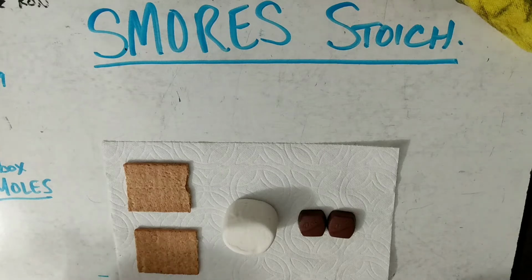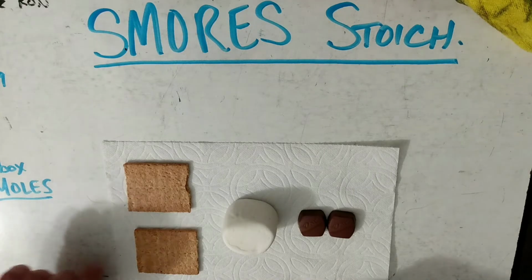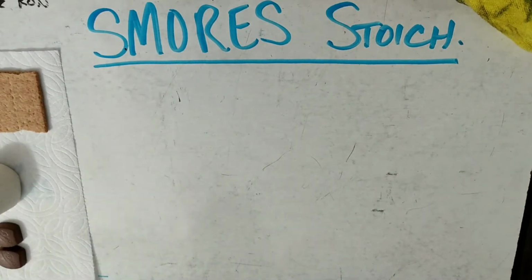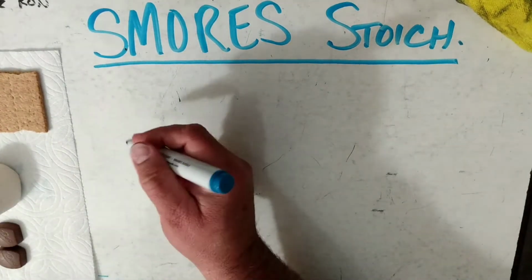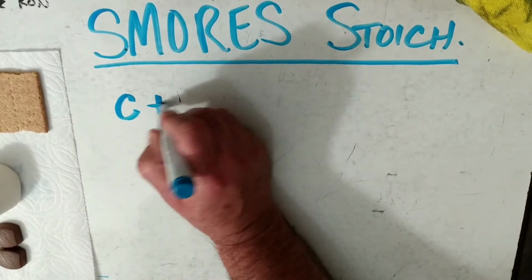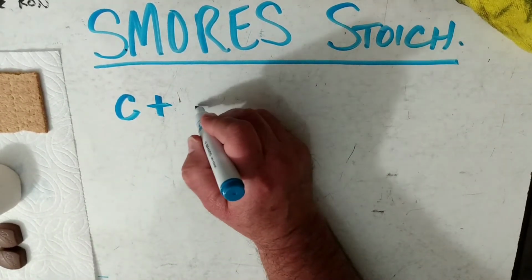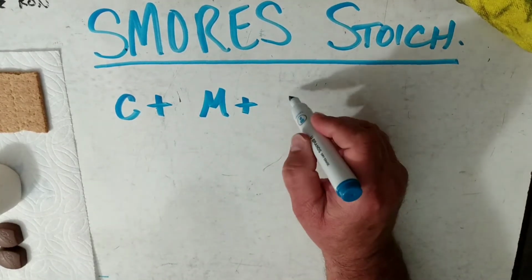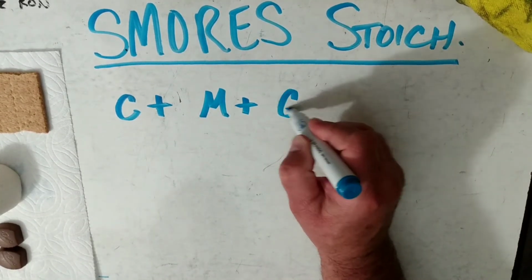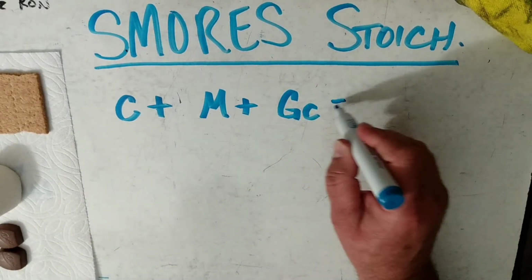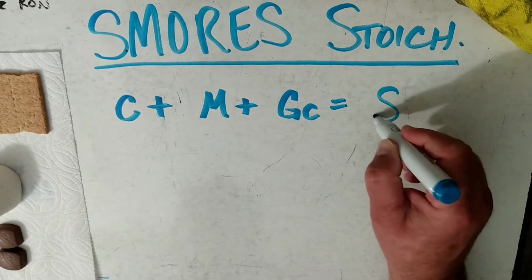So let's do a balanced equation for a s'more. So I'm going to slide this over here to the side. And with the s'more, we have chocolate, plus we have our marshmallow, plus we have our graham cracker, equals a s'more.